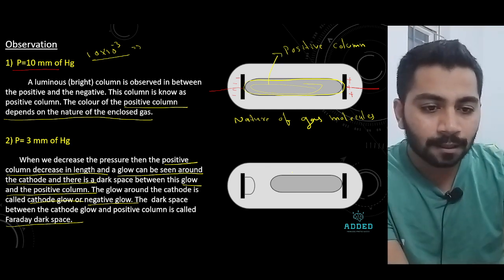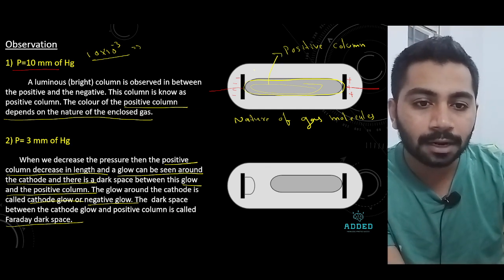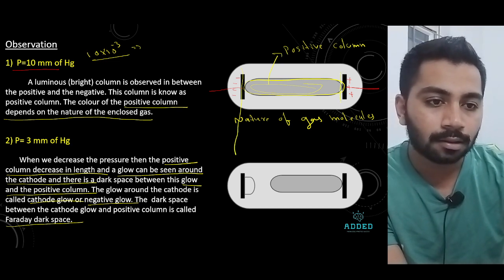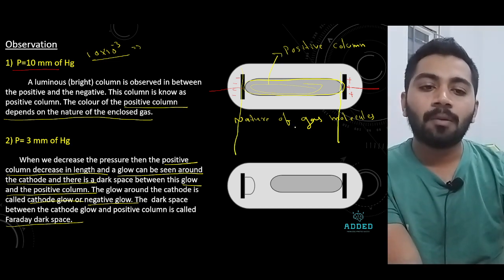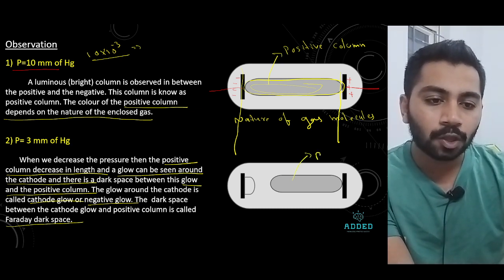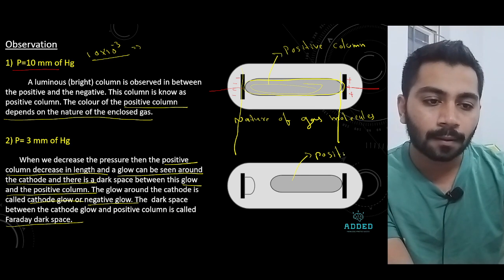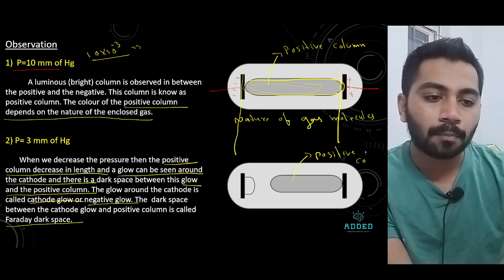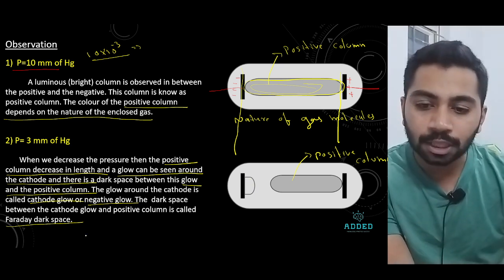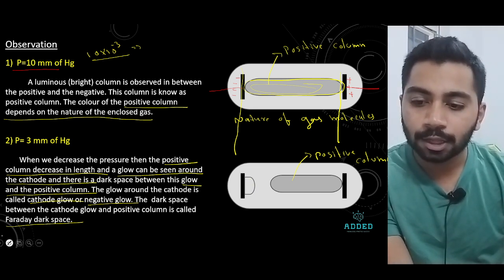See, I will draw one line. Compared to this one, this area is reduced. Your positive column is reduced, and here you can see a new creation. Here a new thing is created.